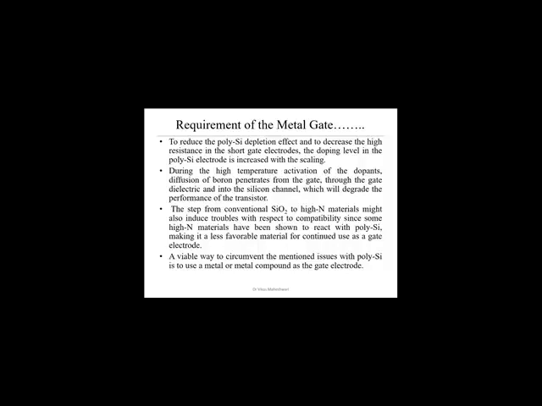So a viable way to circumvent the mentioned issue with the polysilicon is to use a metal or metal compound as a gate electrode. So one of the major solutions for all these problems is the replacement of the polysilicon material with some suitable metal or metal compound, so that it will not create any problem with the performance of the device.